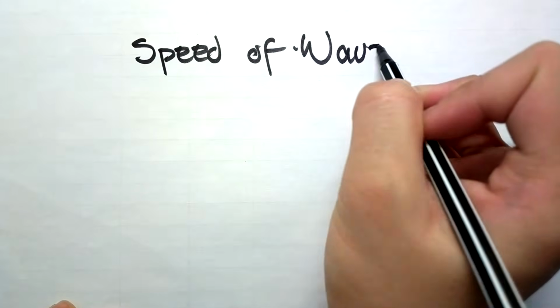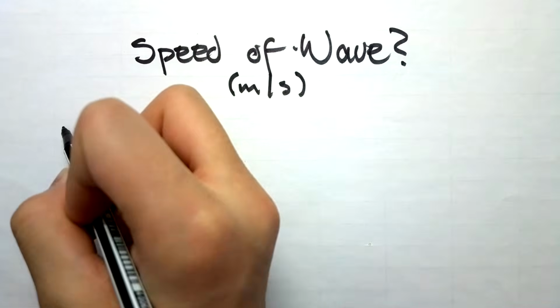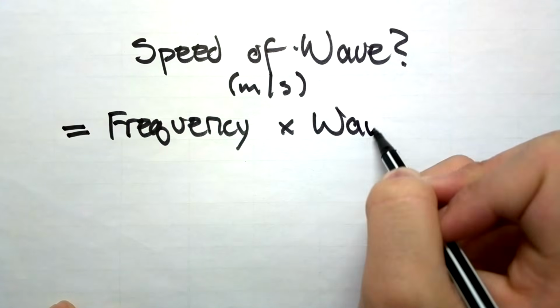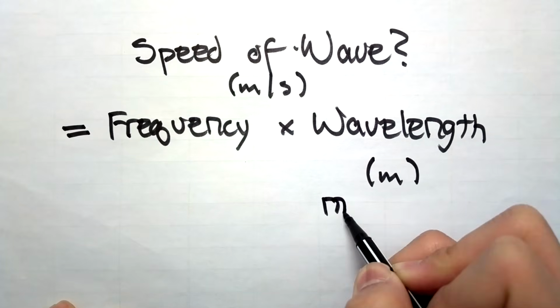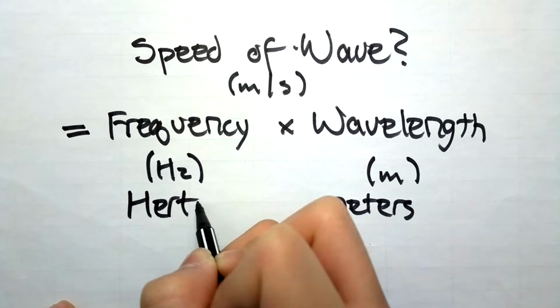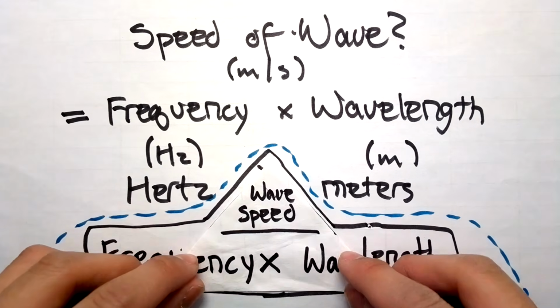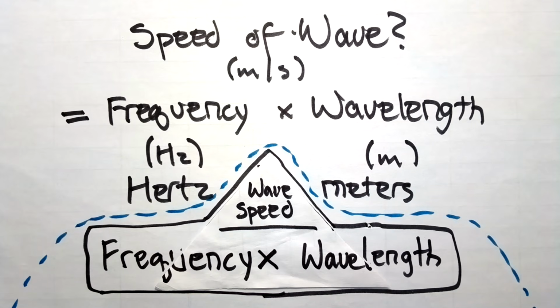The last thing you need to know about wave basics is calculating the speed of the wave. The speed of the wave in meters per second is related to its frequency in hertz and its wavelength in meters. So the speed of the wave equals frequency times the wavelength.